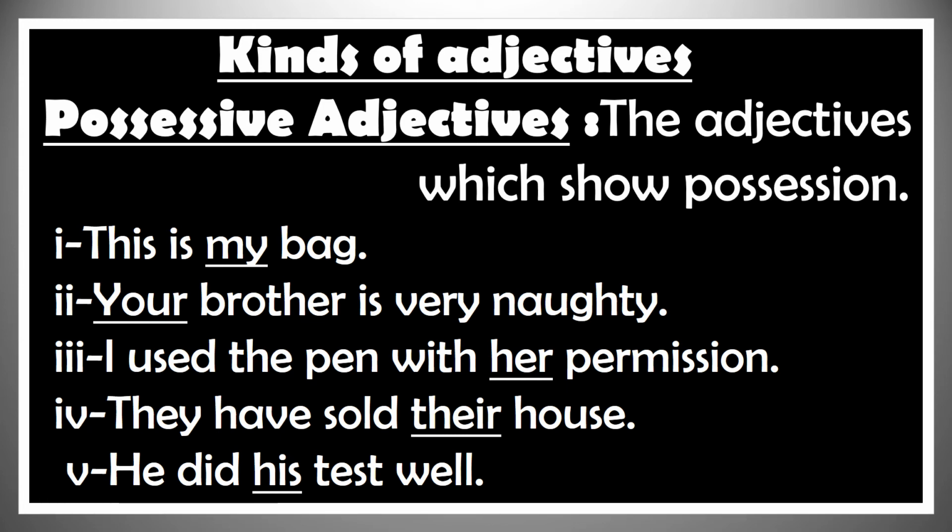Example number 4. They have sold their house. Their is a possessive adjective in this sentence because it answers whose. Whose house? Their house. Example number 5. He did his test well. His is a possessive adjective in this sentence because it answers whose. Whose test? His test.